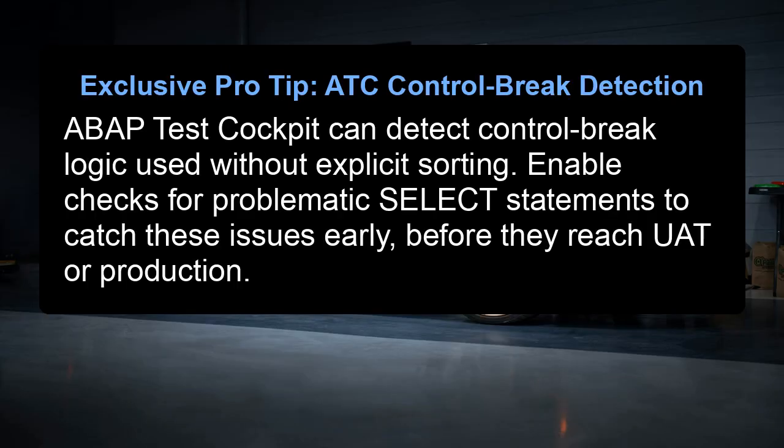Exclusive pro tip. ATC control break detection. ABAP Test Cockpit can detect control break logic used without explicit sorting. Enable checks for problematic SELECT statements to catch these issues early, before they reach UAT or production.